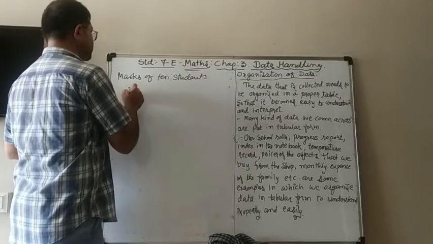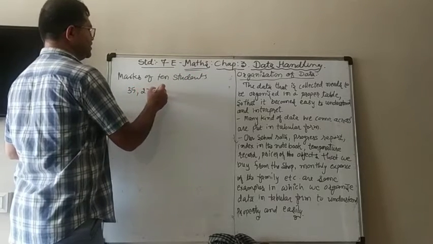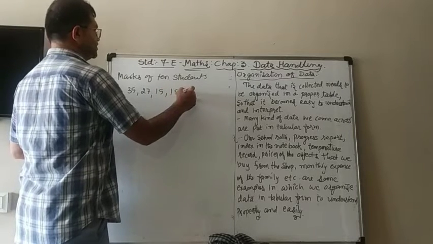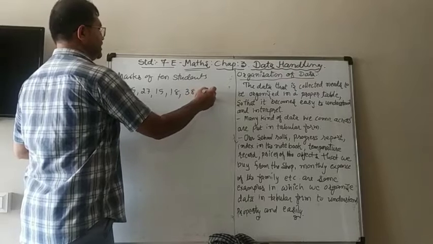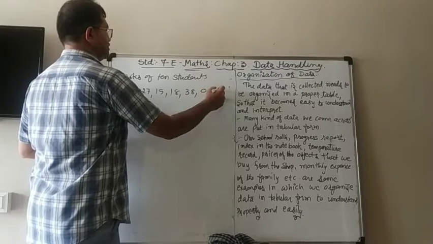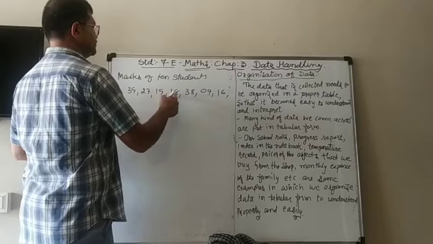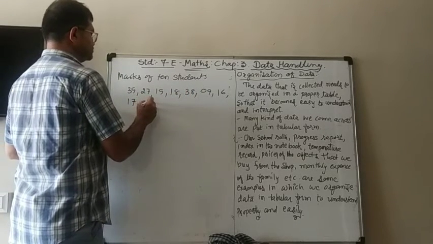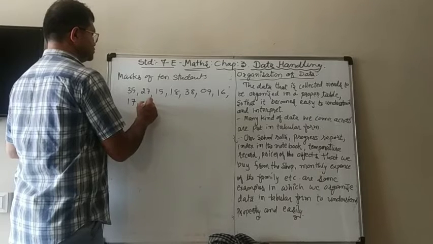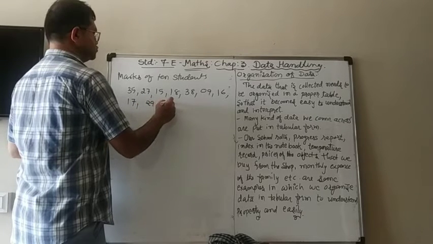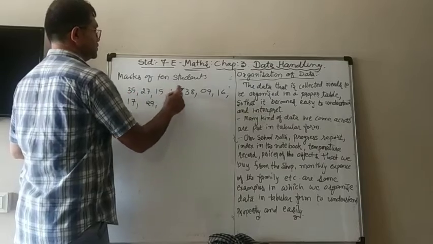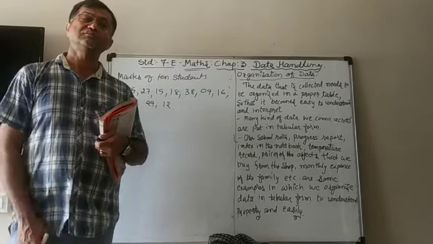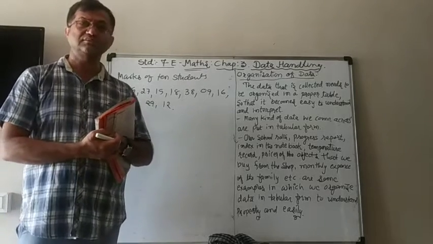The marks are like 35, 27, 15, 18, 38, 9, 16, 17, 29, 12. These are the marks of the 10 students. Now, what is this? Can you understand anything?